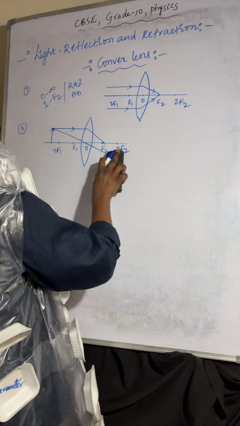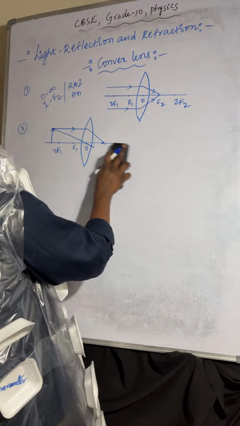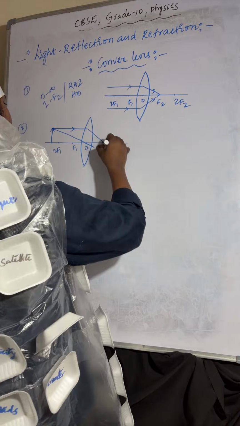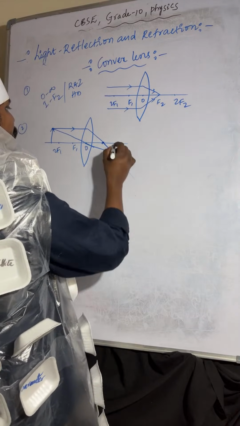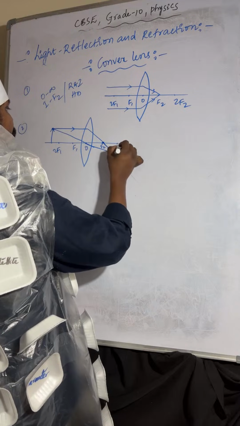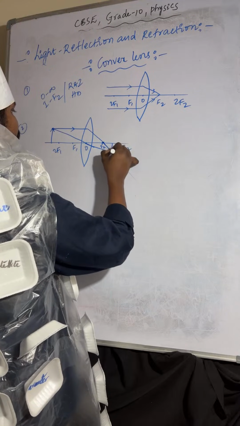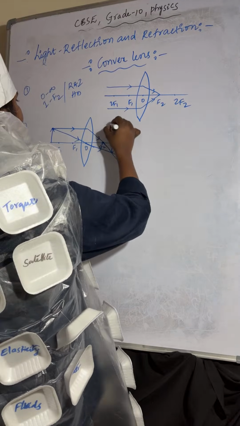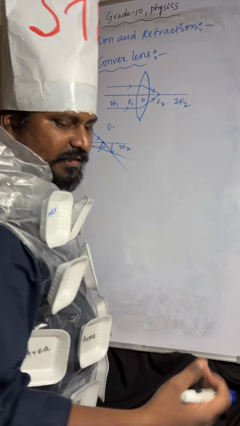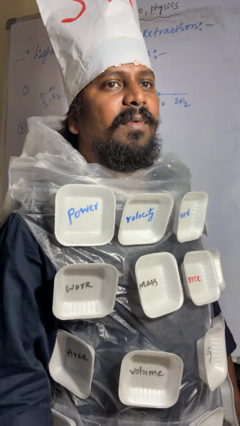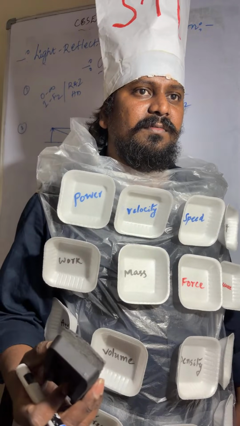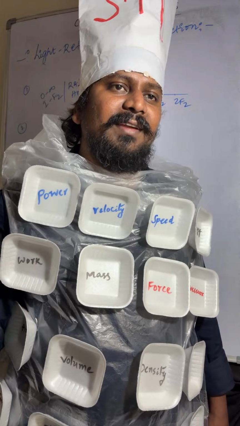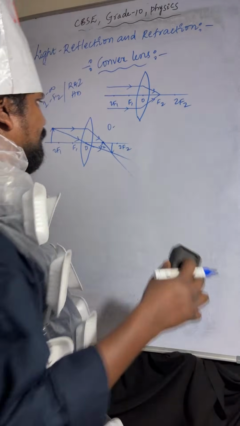So here you can see the object is placed beyond 2F1 and the image will form between F2 and 2F2. Understood?